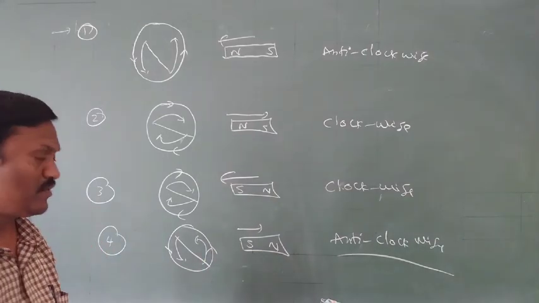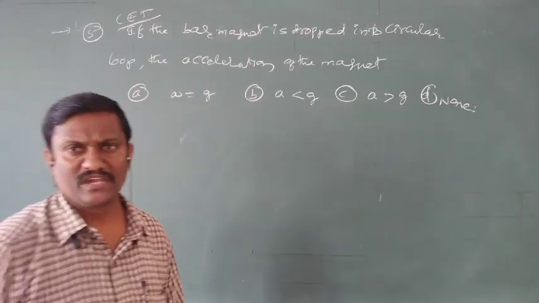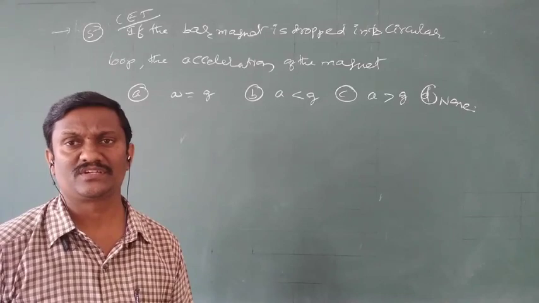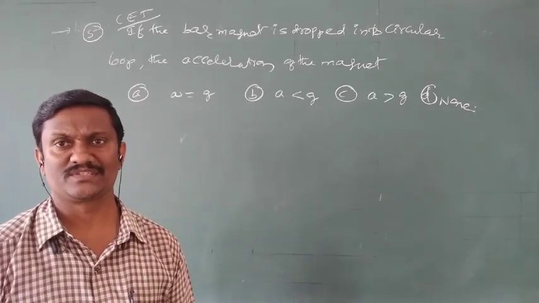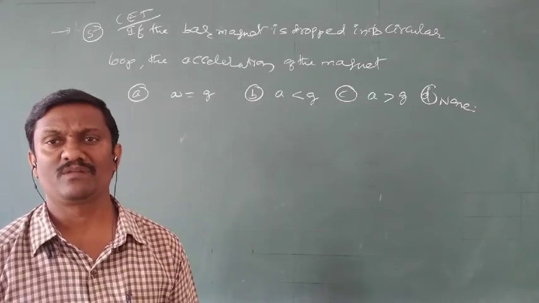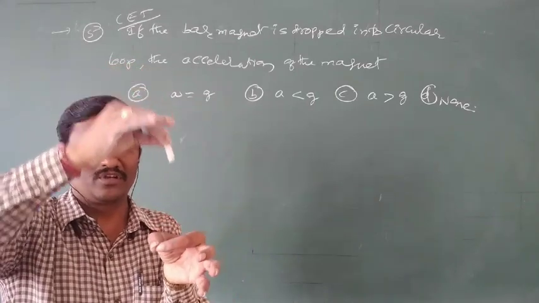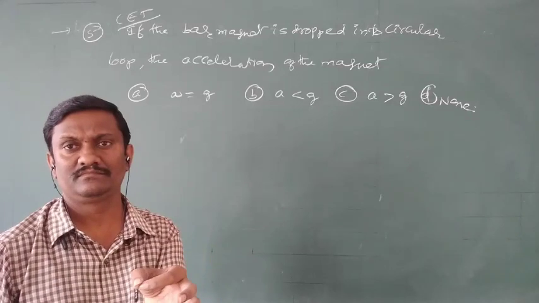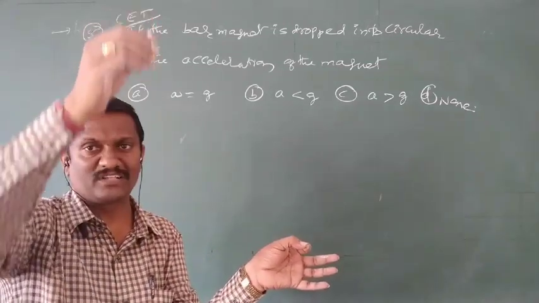Next, one more important point. Based on the motion of magnet and loop, one important CET question is there. It has been asked many times. If a bar magnet is dropped into a circular loop, a dropping body means a freely falling body. Generally the coil is not there, and a freely falling body's acceleration is g.